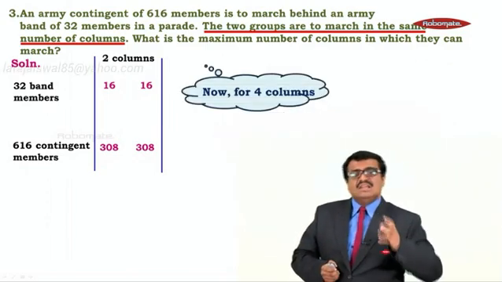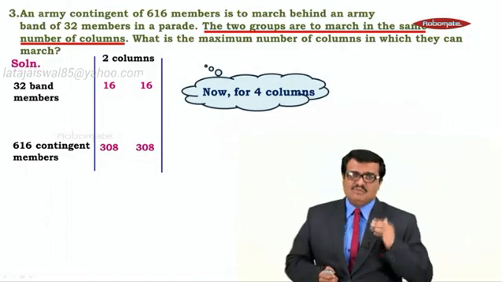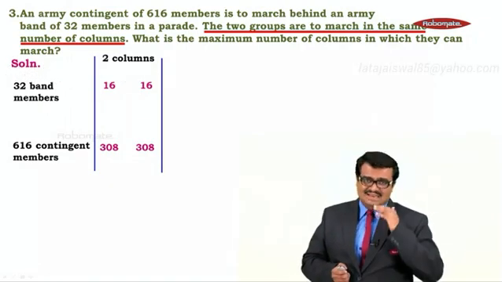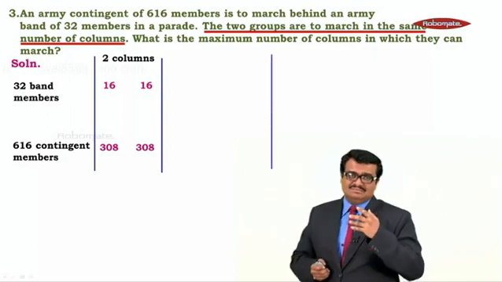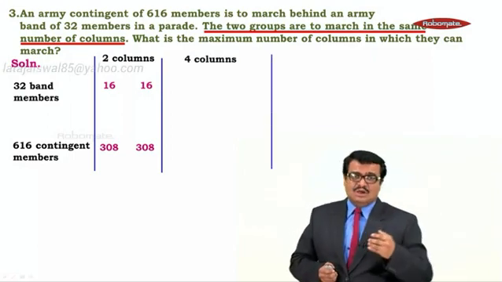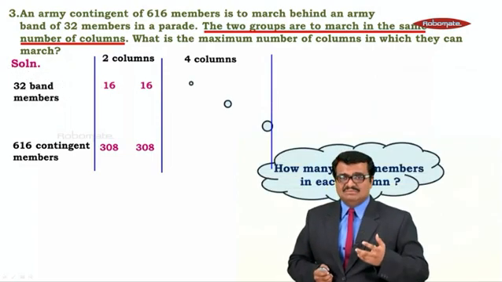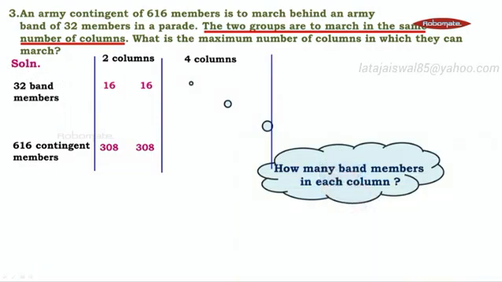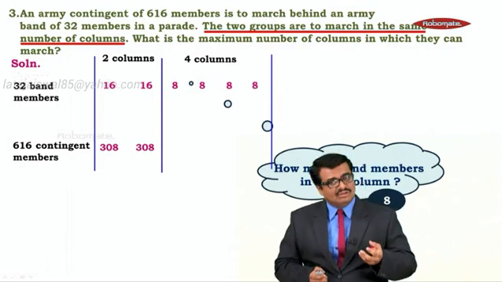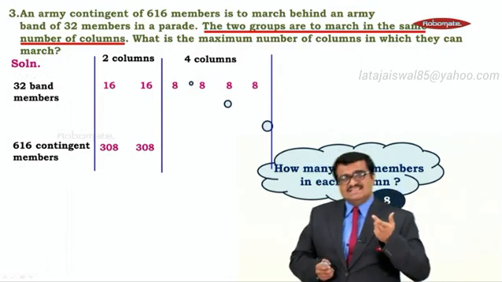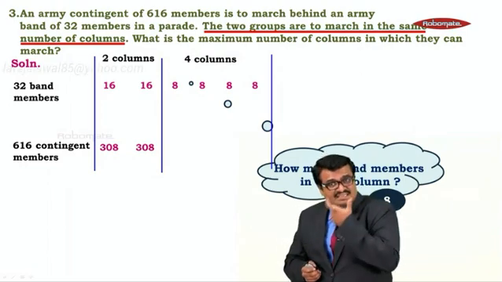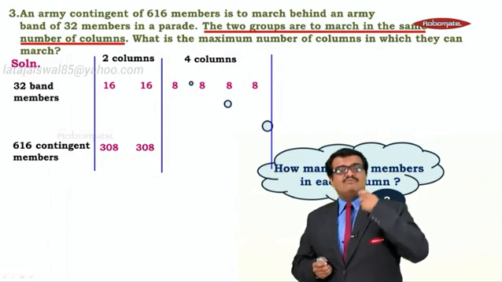Yes. Now let us put them in 4 columns. If you put 32 band members in 4 columns, how many will be there in each column? 8. So the first column will have 8, the second 8, the third 8, the fourth column also 8. If you add up all these 8s, you will get 32. Same way, there are 616 contingent members and we want to put them in 4 columns.